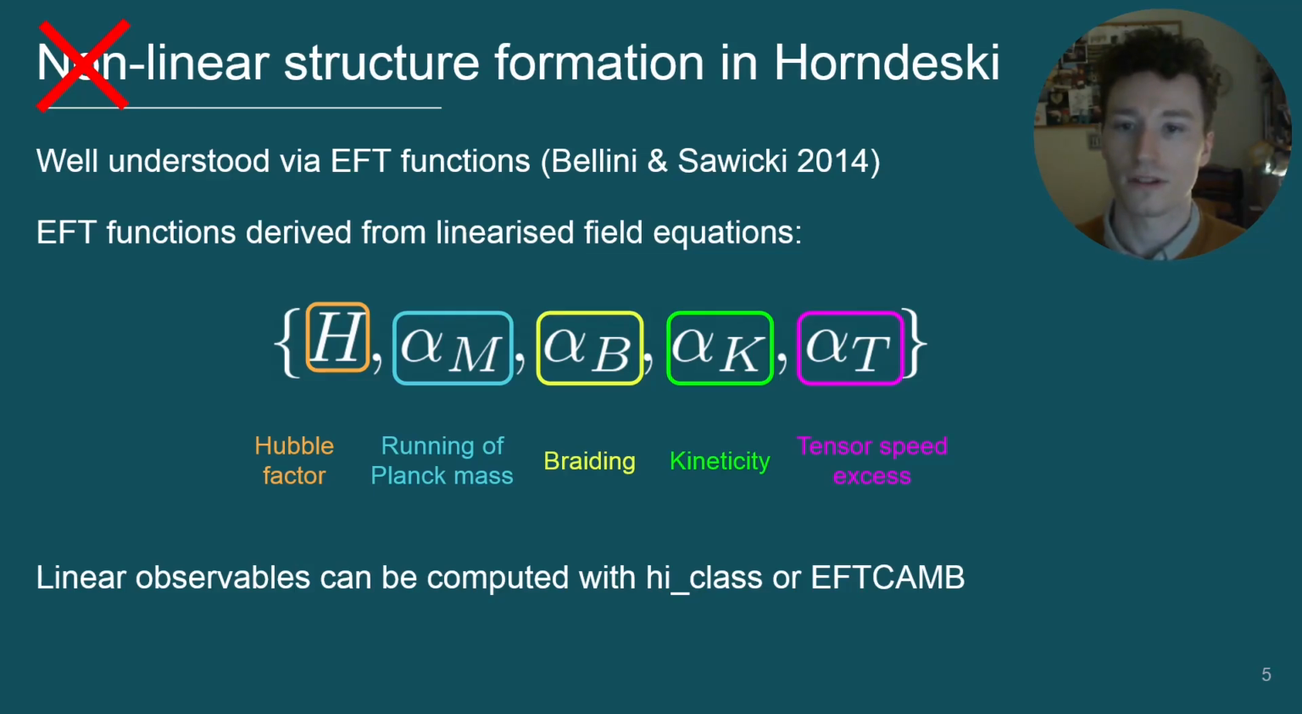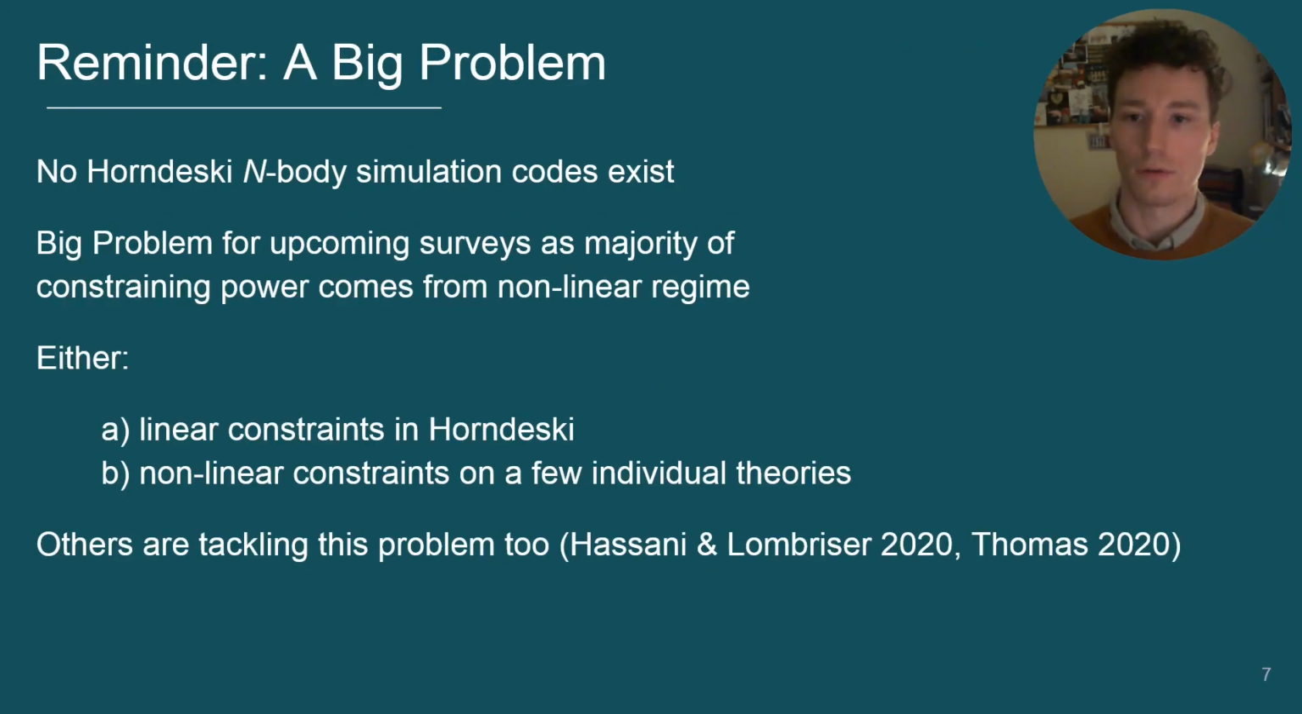Several Boltzmann codes that compute linear structure formation in this framework exist, such as Hi-Class and EFTCAMB, and these have been used to get linear constraints on Horndeski gravity. So, we've seen that linear structure formation is well understood for Horndeski gravity, and codes exist that allow us to constrain Horndeski using observations of large-scale structure in the linear regime. However, neither of these points are true for nonlinear structure formation in Horndeski.